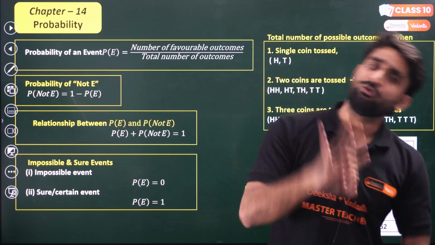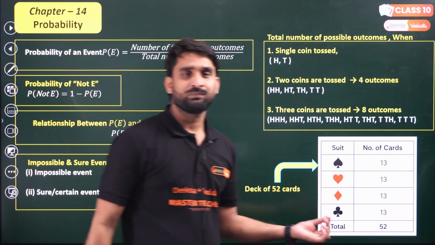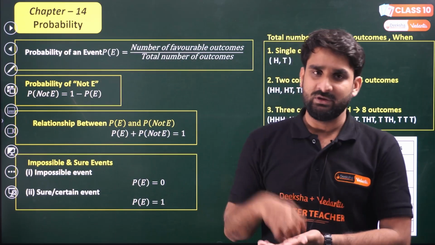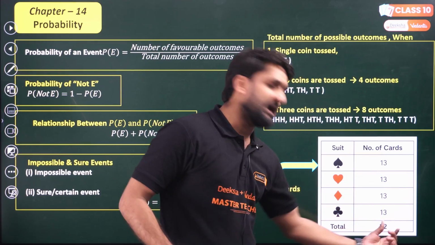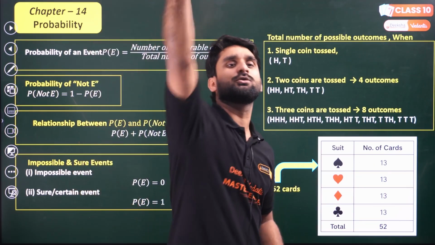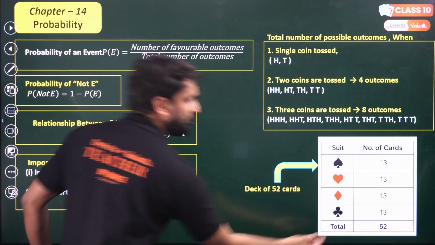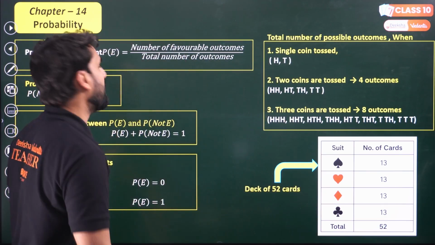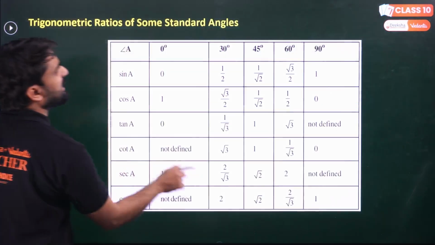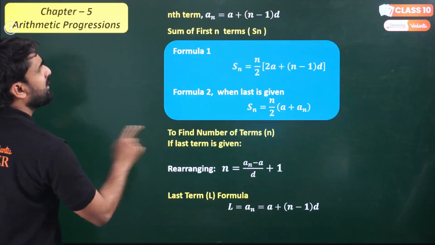You all know there are 4 types of cards, heart, club, spade and diamond, and they are of 13 cards each. So 13 into 4 will be 52. You all know there are ace cards, king cards and all. You have already gone through the depth, but you should have the formula, you should have the total number of outcomes. Okay, so this is a very powerful formula sheet for you everyone, for your board exam, board 2026.